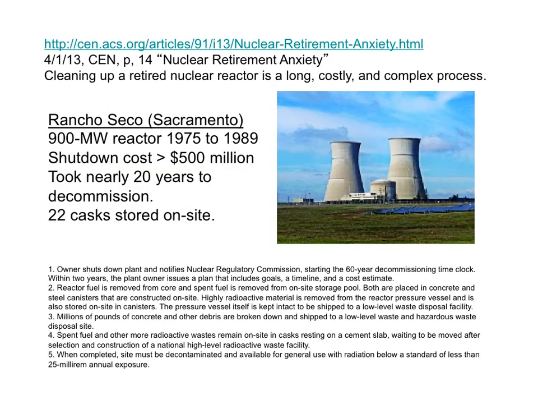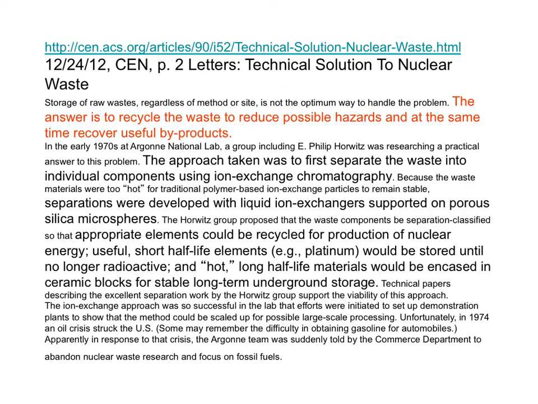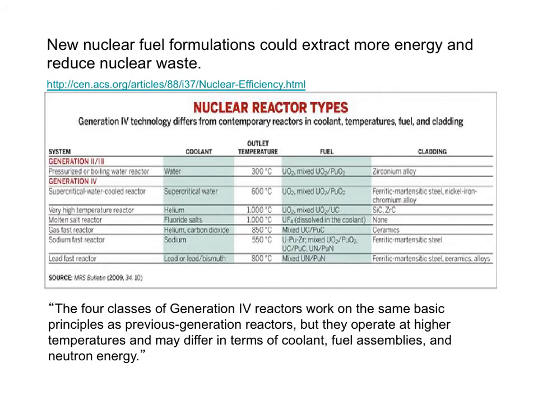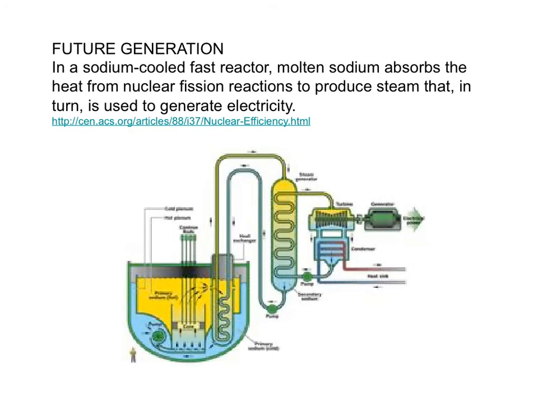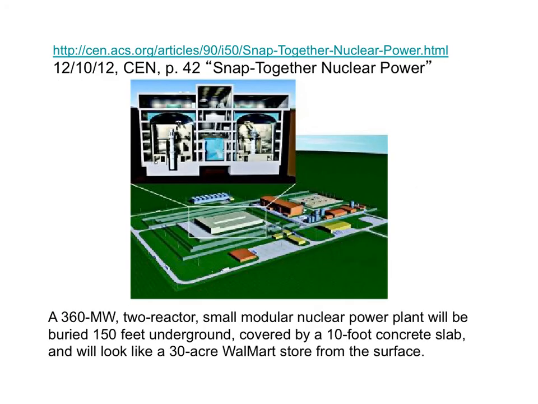One big issue with nuclear power is shutting down nuclear power plants. But is it possible to recycle nuclear waste? Newer generation nuclear power plants may be more efficient and reduce nuclear waste. This nuclear power plant uses sodium instead of water as the coolant. Perhaps a smaller modular nuclear power plant will be more acceptable to the public. It'll look like a Walmart.